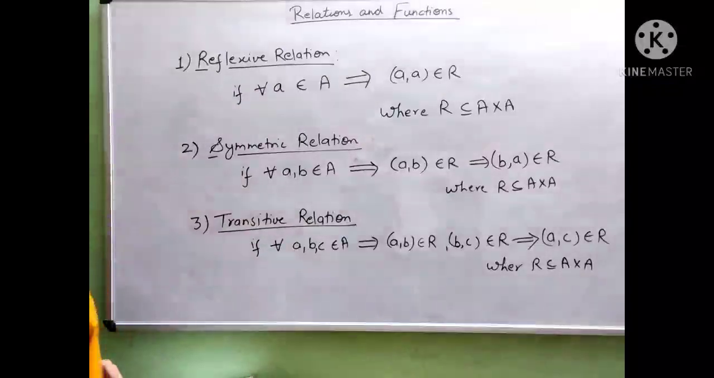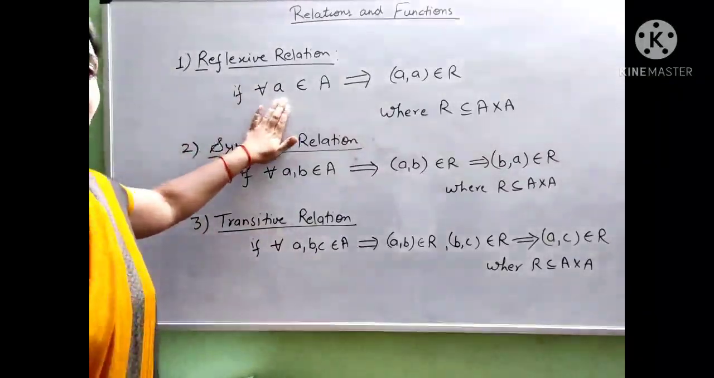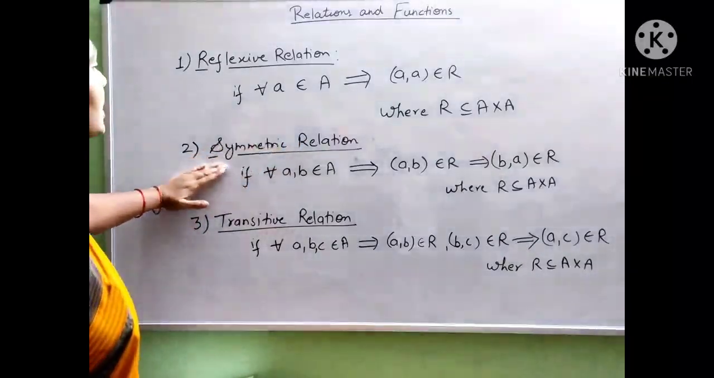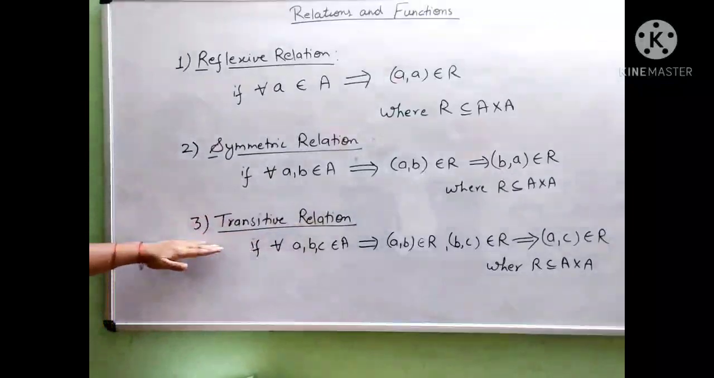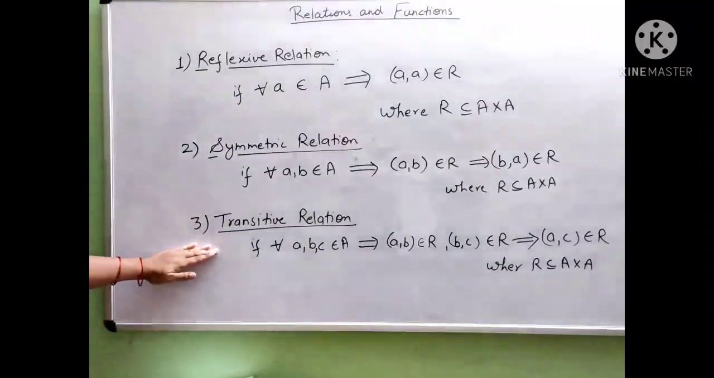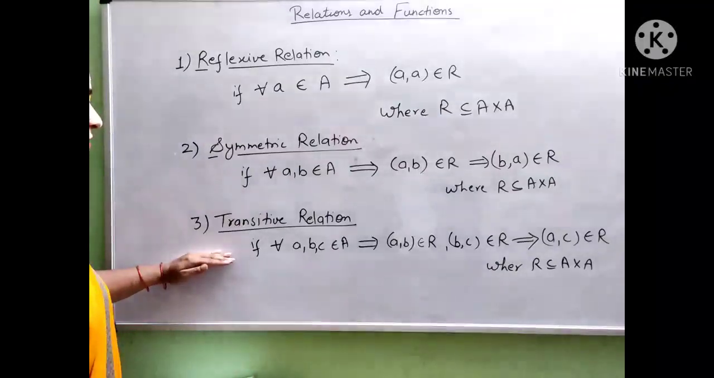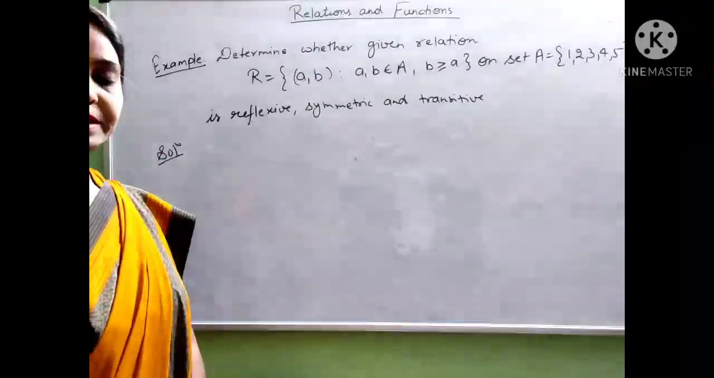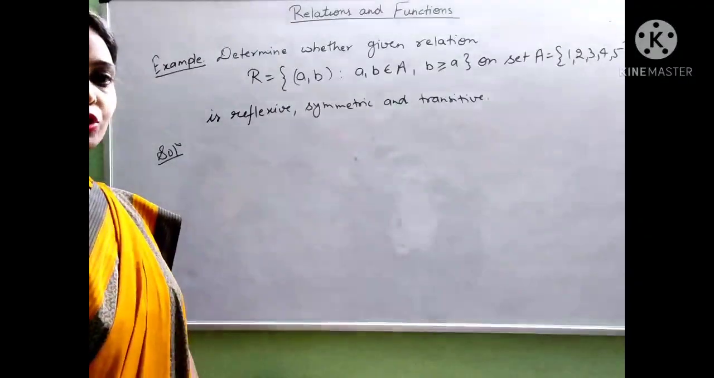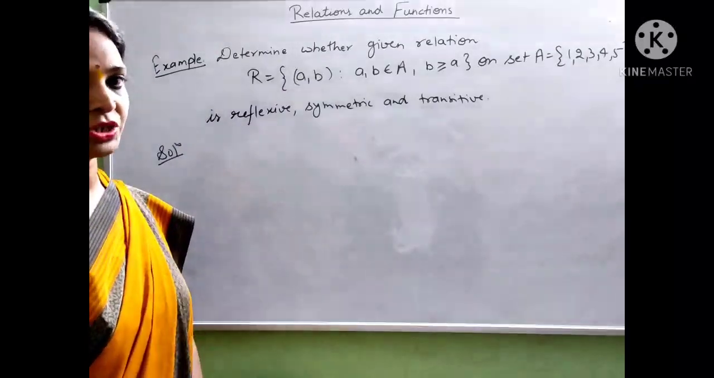So we can see over here, to prove a relation is reflexive, we need only one element. To prove a given relation is a symmetric relation, we need two elements. And to prove a relation is transitive, we need three elements belonging to A. Let us take an example to understand well the concept of different types of relation.